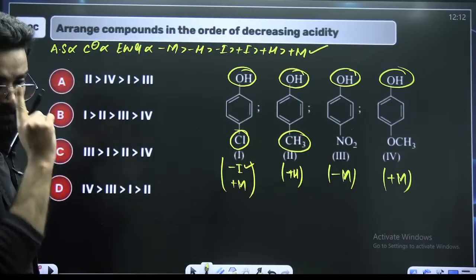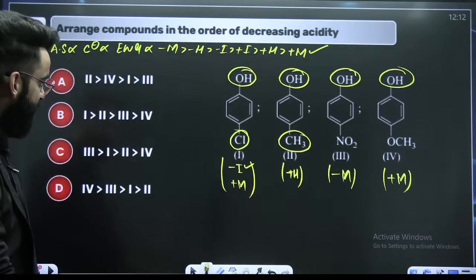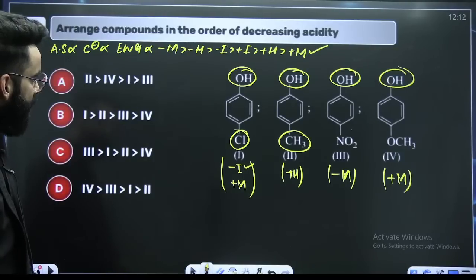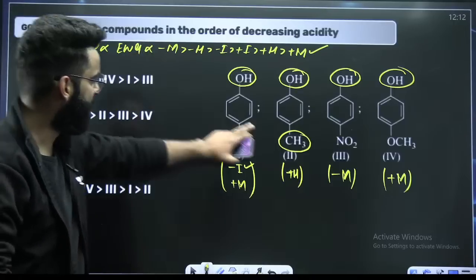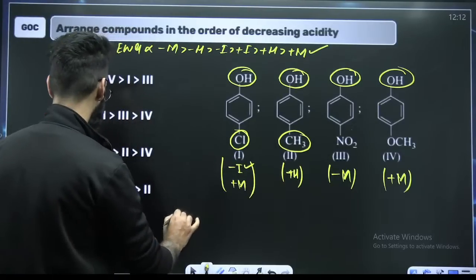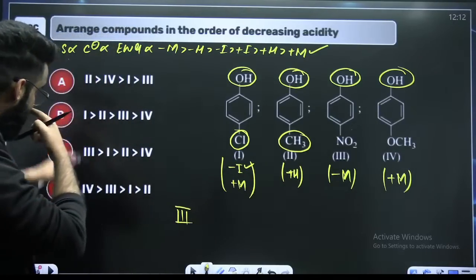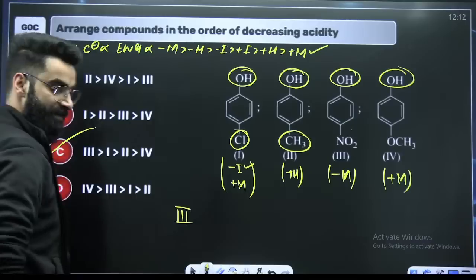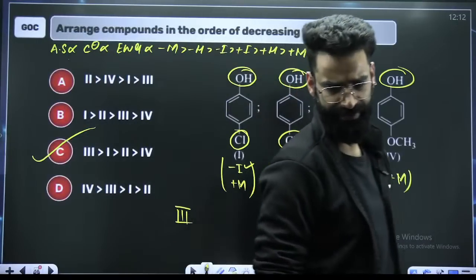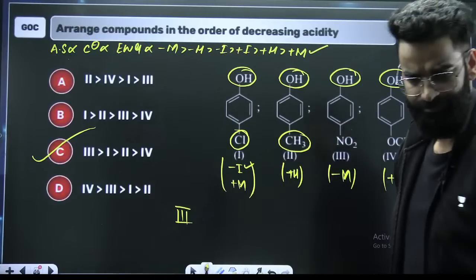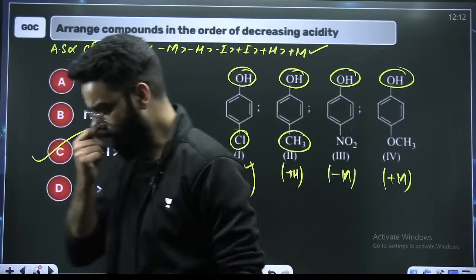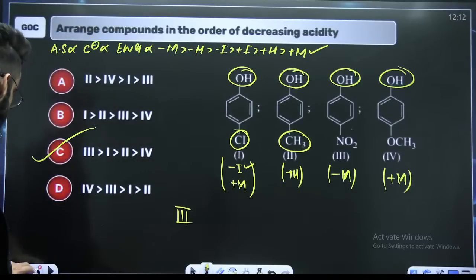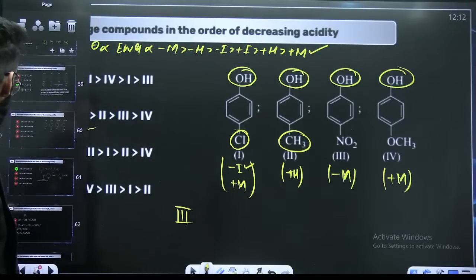So what do you think is the answer now? Minus M is given priority first, so the third will be the maximum acidic. There is only one option which shows the third as maximum acidic. So C is the answer, directly. The rest you can check on your own. I believe you can do that.